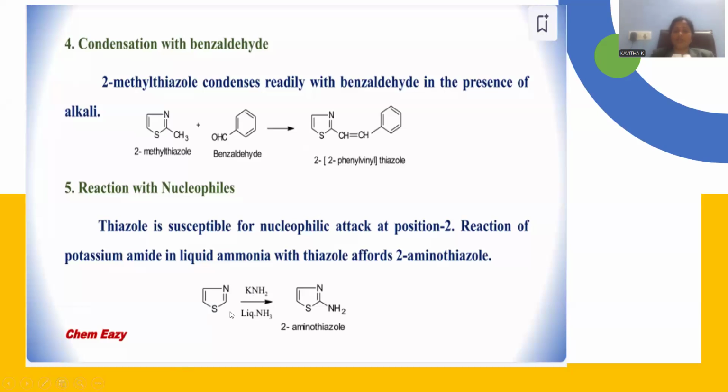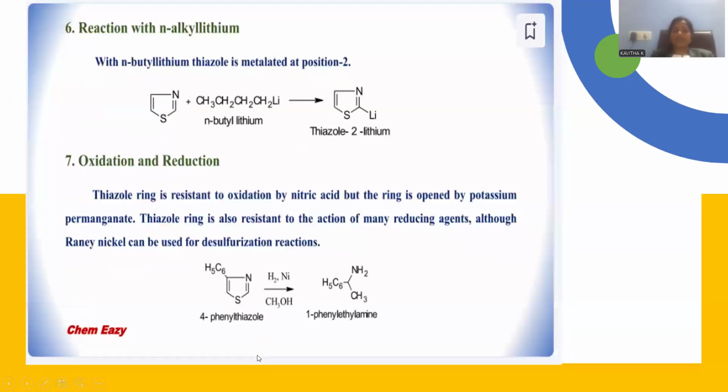The suitable position to attach will be the position number 2, because here the electron deficit will be there in between the two electronegative atoms. Nitrogen is electronegative, sulfur is also electronegative, so that the carbon in between experiences electron deficit, so that the nucleophile, an electron rich species, is susceptible to bind at the position number 2. So the 2-amino thiazole is originated by this nucleophilic substitution.